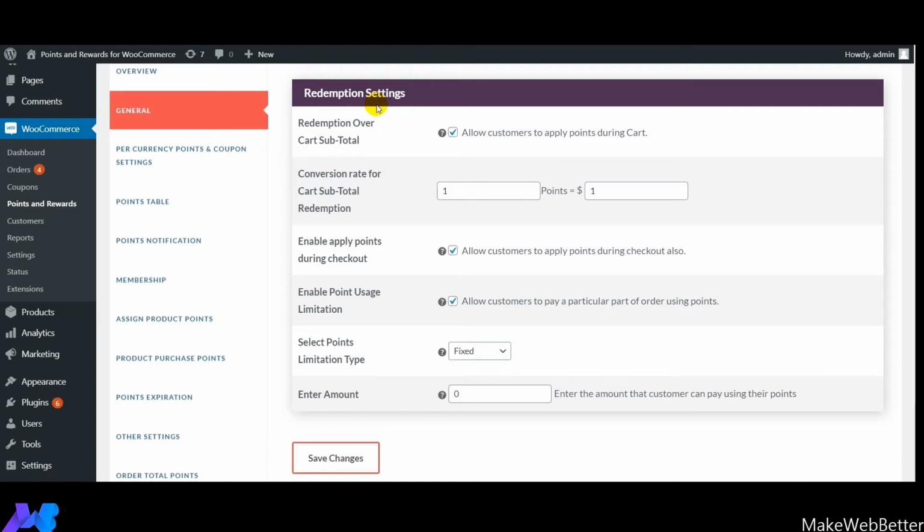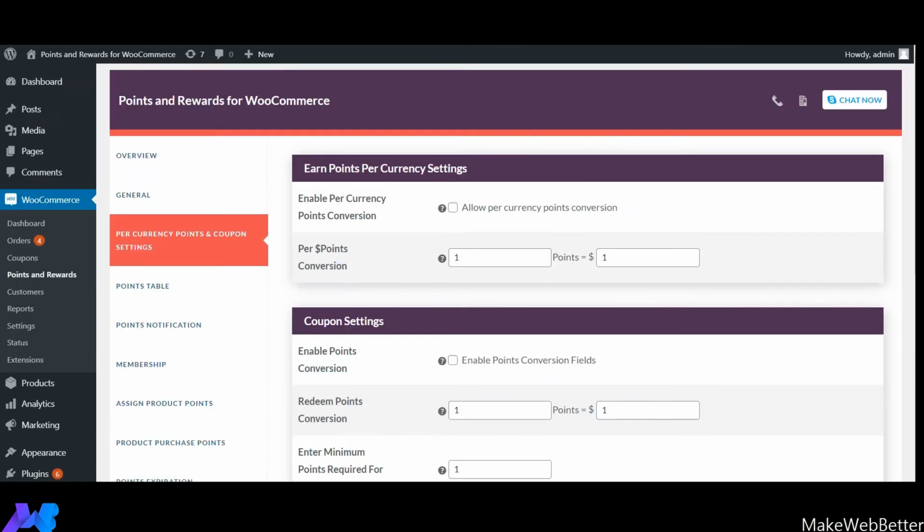So guys, now we are moving ahead towards the per currency points and coupon settings feature of the plugin. With the help of this feature, you will be able to give points and coupons as rewards to your customers